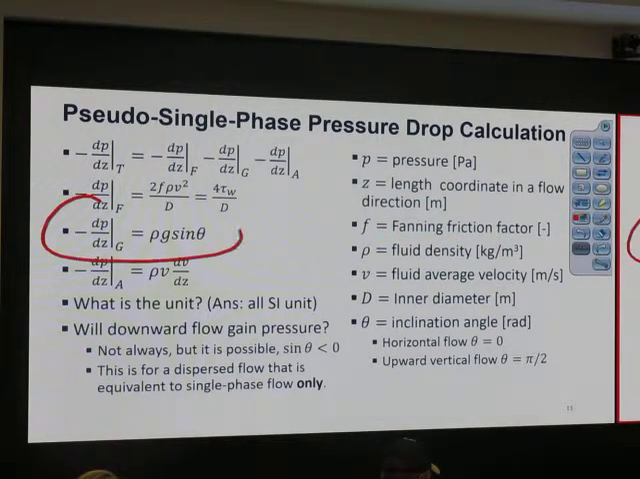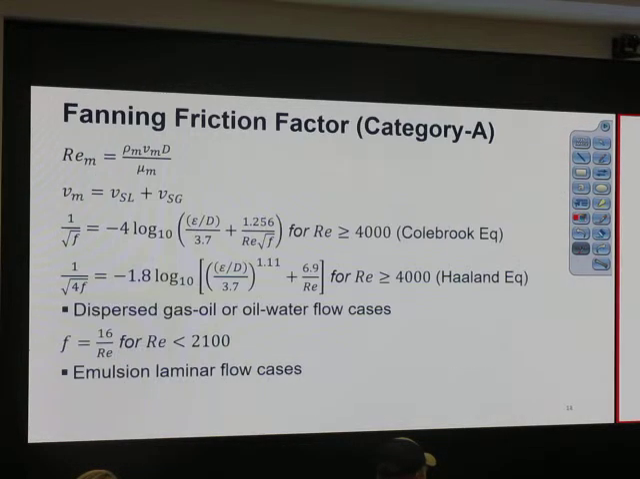So minus dP/dZ. This means when we go up, we have pressure loss, so we lose the head on top of it. Or when we go down, we gain pressure. Okay, if it is well mixed, if it's fully mixed, like emulsion flow, we can assume a pseudo single phase flow. So that's a basic approximation.